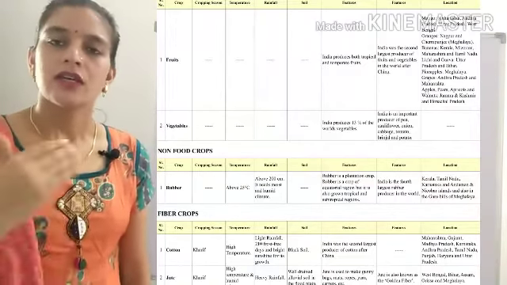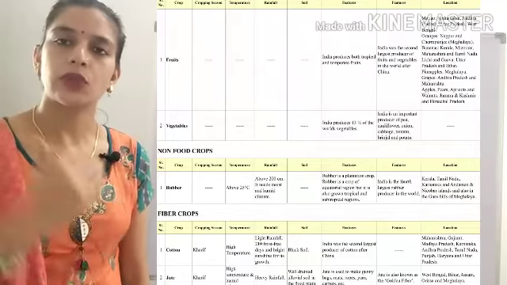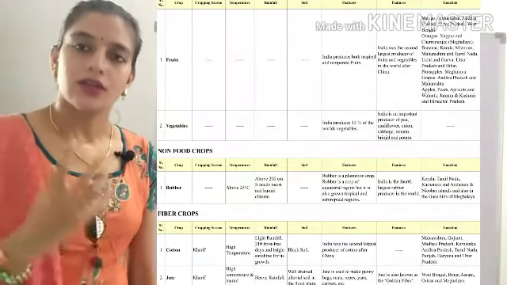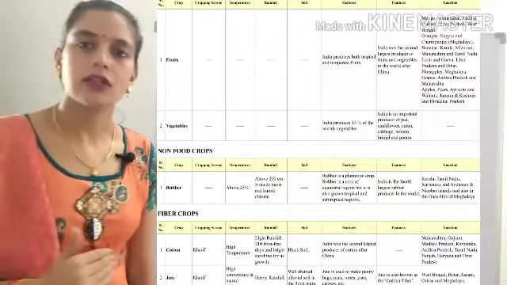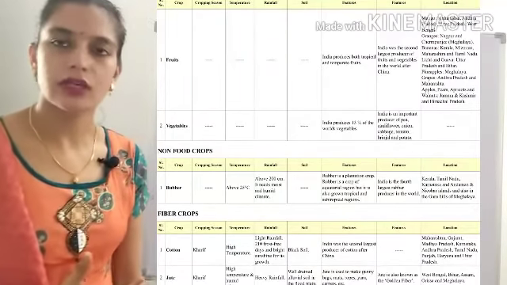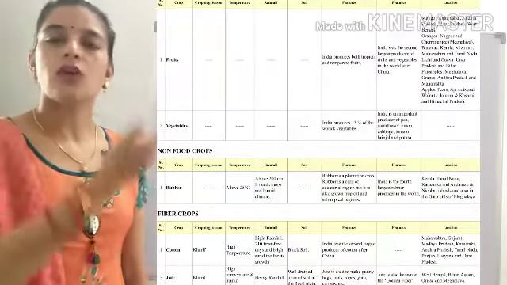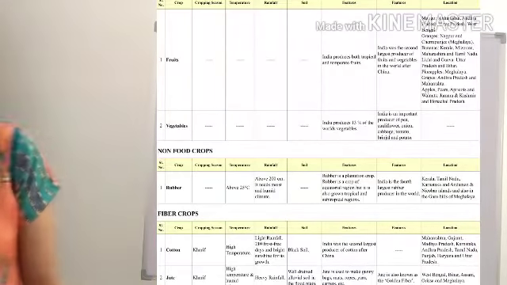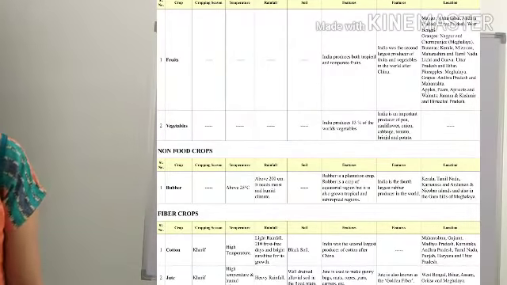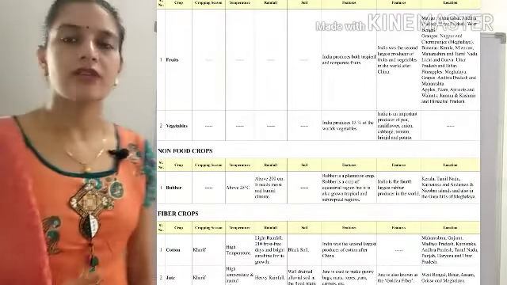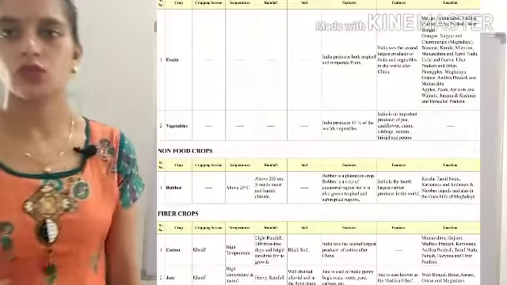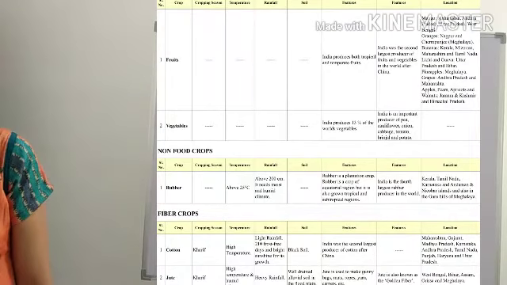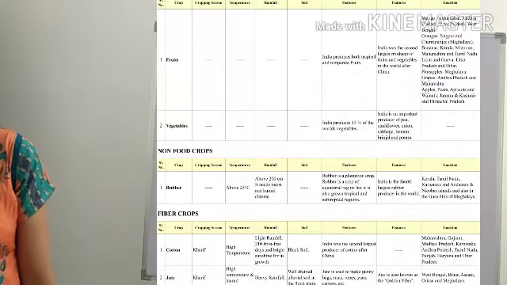So India has a tropical area to the south of the Tropic of Cancer, and a temperate region in the north. Accordingly, it produces the fruits and vegetables of both the tropical and the temperate zones.